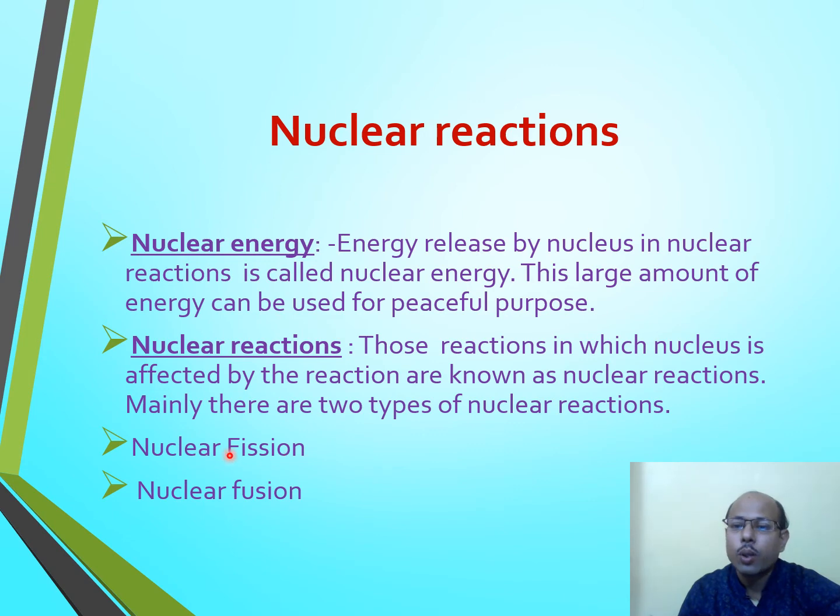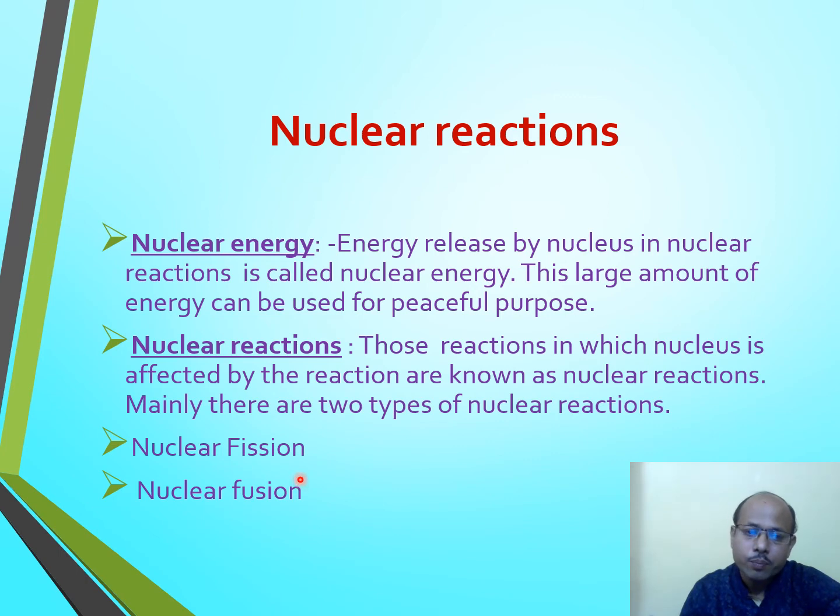This is known as nuclear fission. But nuclear fusion is just opposite to nuclear fission. In nuclear fusion, two or more lighter nuclei fuse together, combine together to form a comparatively heavier nucleus with simultaneous release of a tremendous amount of energy.